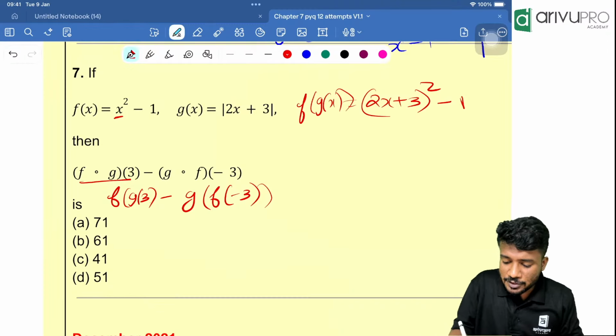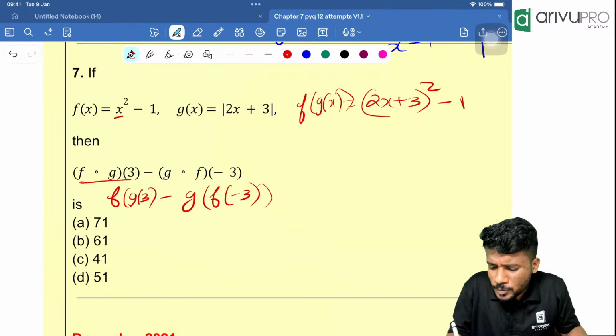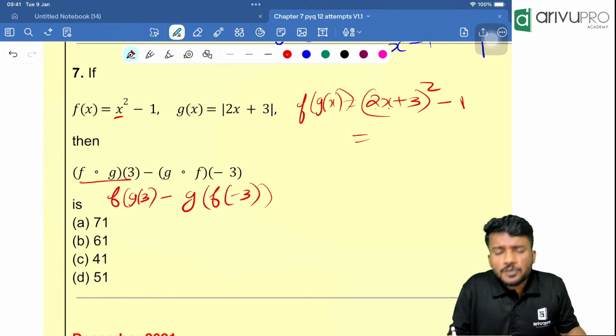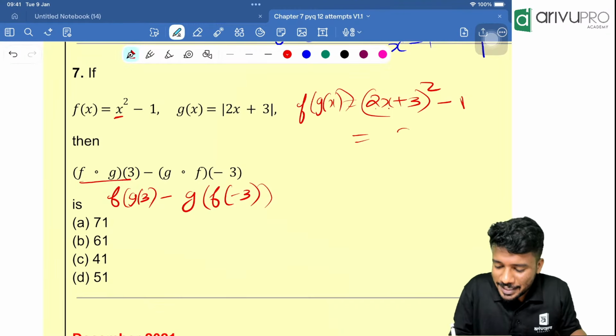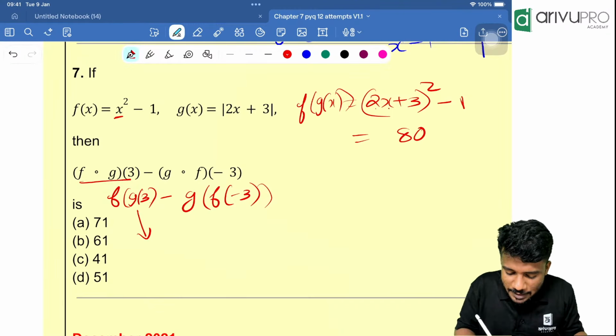Now instead of x you put 3. Put 3 over there. How much are you getting? That means 2 into 3 is how much? 6. 6 plus 3 is how much? 9. 9 square is how much? 81. 81 minus 1 is how much? 80. So this value is 80.